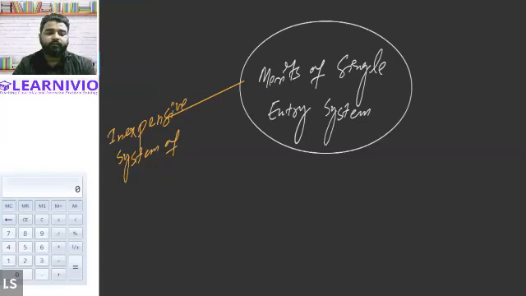Basically it means that we do not require any professional to maintain the accounts under the single entry accounting system. So the sole proprietor who is managing the business can himself maintain the accounts. This is one of the advantages of the single entry system, that it does not involve cost. It is inexpensive, it is cheaper, because the person who is managing the business can himself record the transactions.